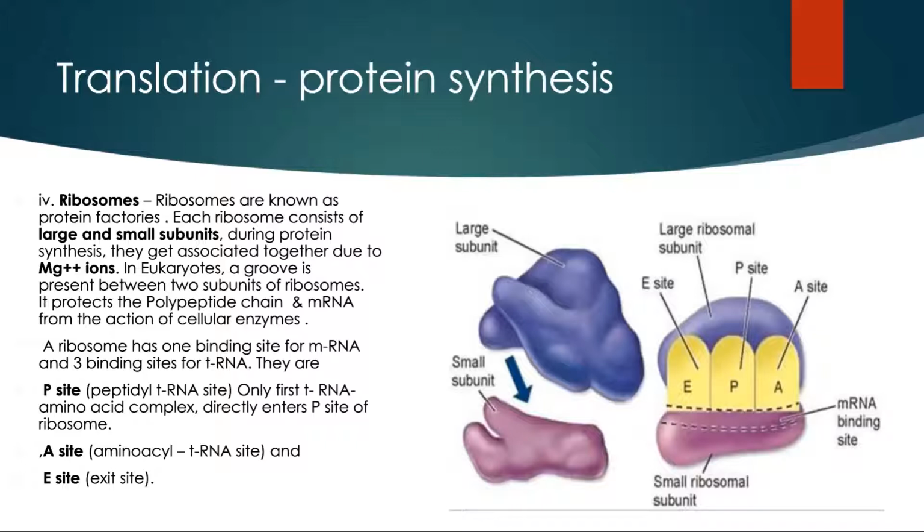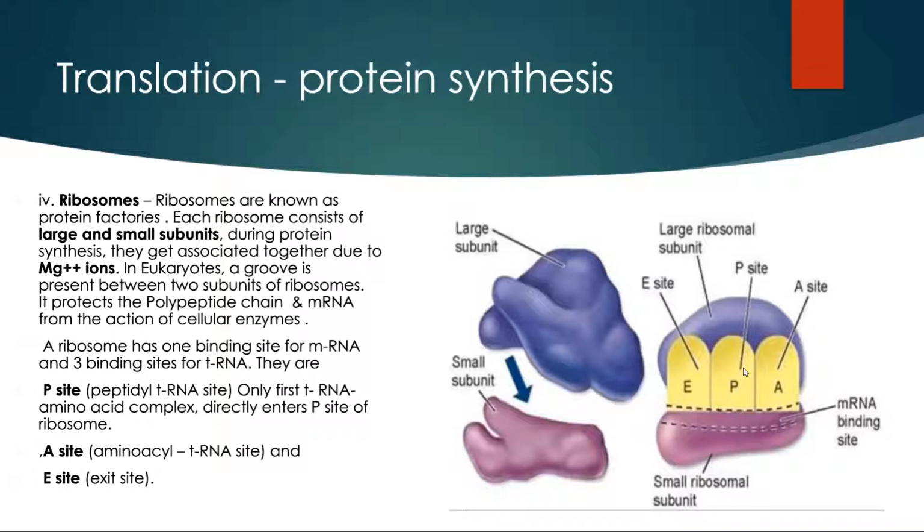The actual translation begins at the P site. So only the first transfer RNA amino acid complex, that means the initiator transfer RNA, directly enters the P site of the ribosome, and at this P site the translation process begins or initiates.